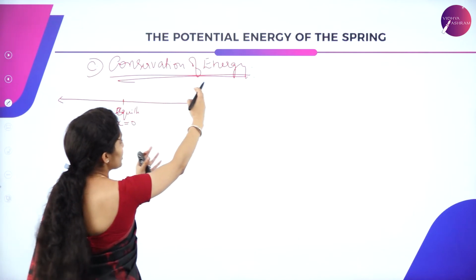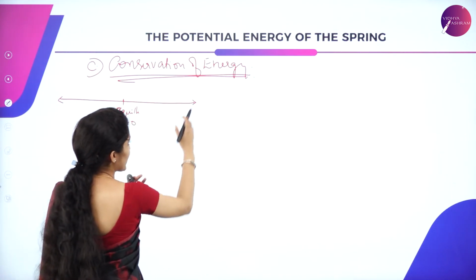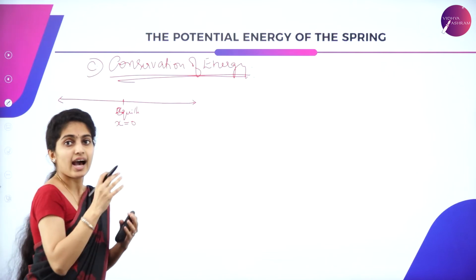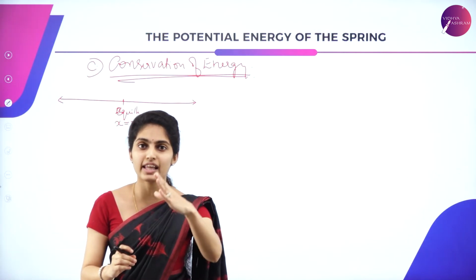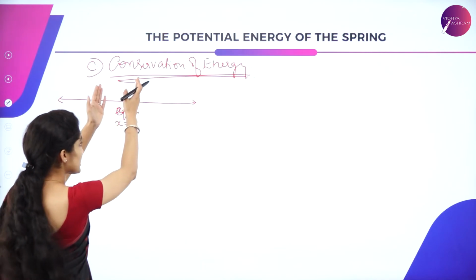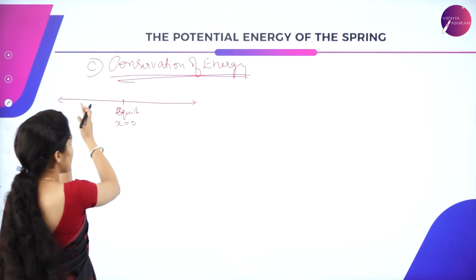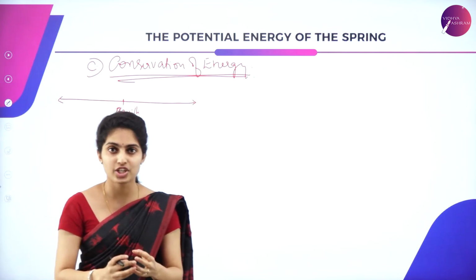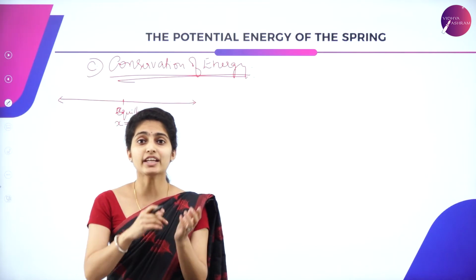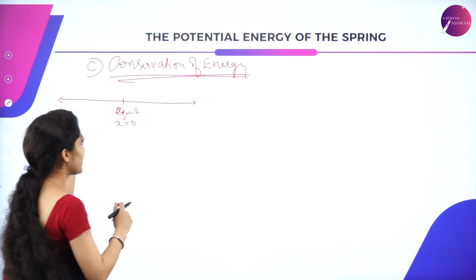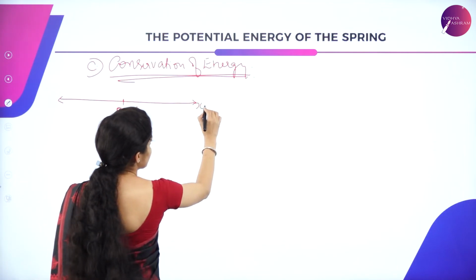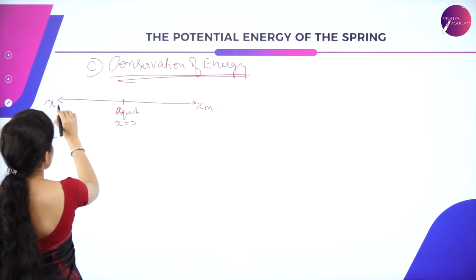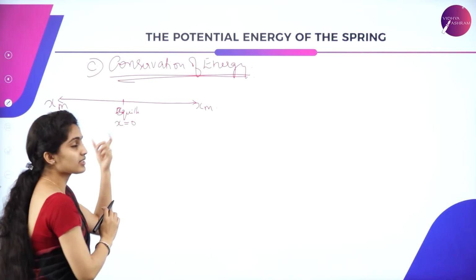It has been pulled to the side, that is, it has been stretched to one extreme end, and due to the inertia of the body, once the block is pulled and it is left, what happens? It comes to its equilibrium position and it gets back due to motion of inertia. That is, the body is being overshot towards behind. So these two will be the extreme positions. So it is xm and xm. I'm considering this as 0.